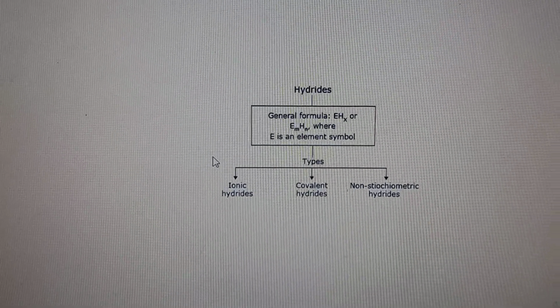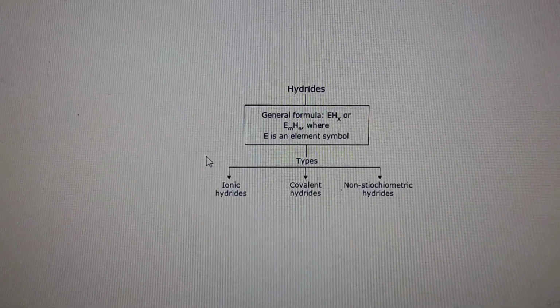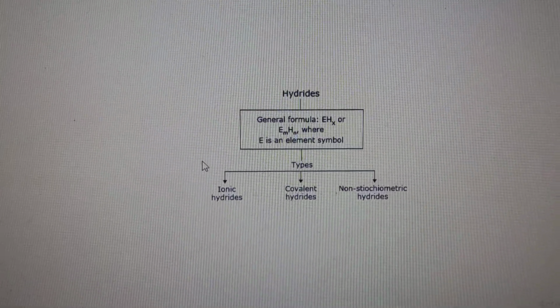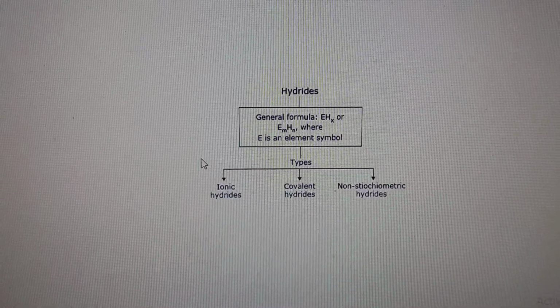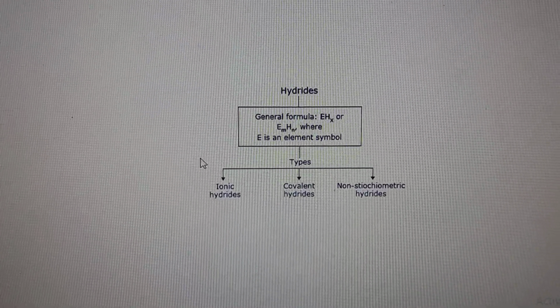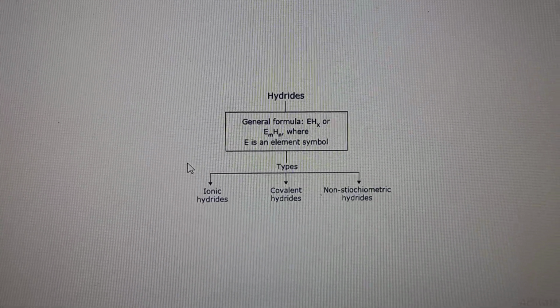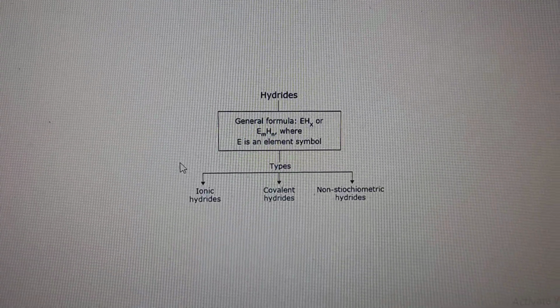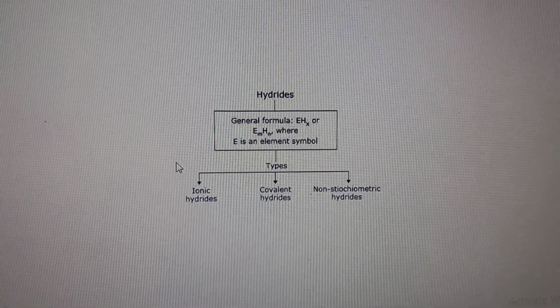So hydrides are the binary compounds of hydrogen with other elements having the general formula EHx or EmHn, where capital E represents any element symbol. And we can categorize the hydrides into three types: ionic hydrides, covalent hydrides, and non-stoichiometric hydrides, which are also called metallic hydrides. We'll discuss them one by one in detail.